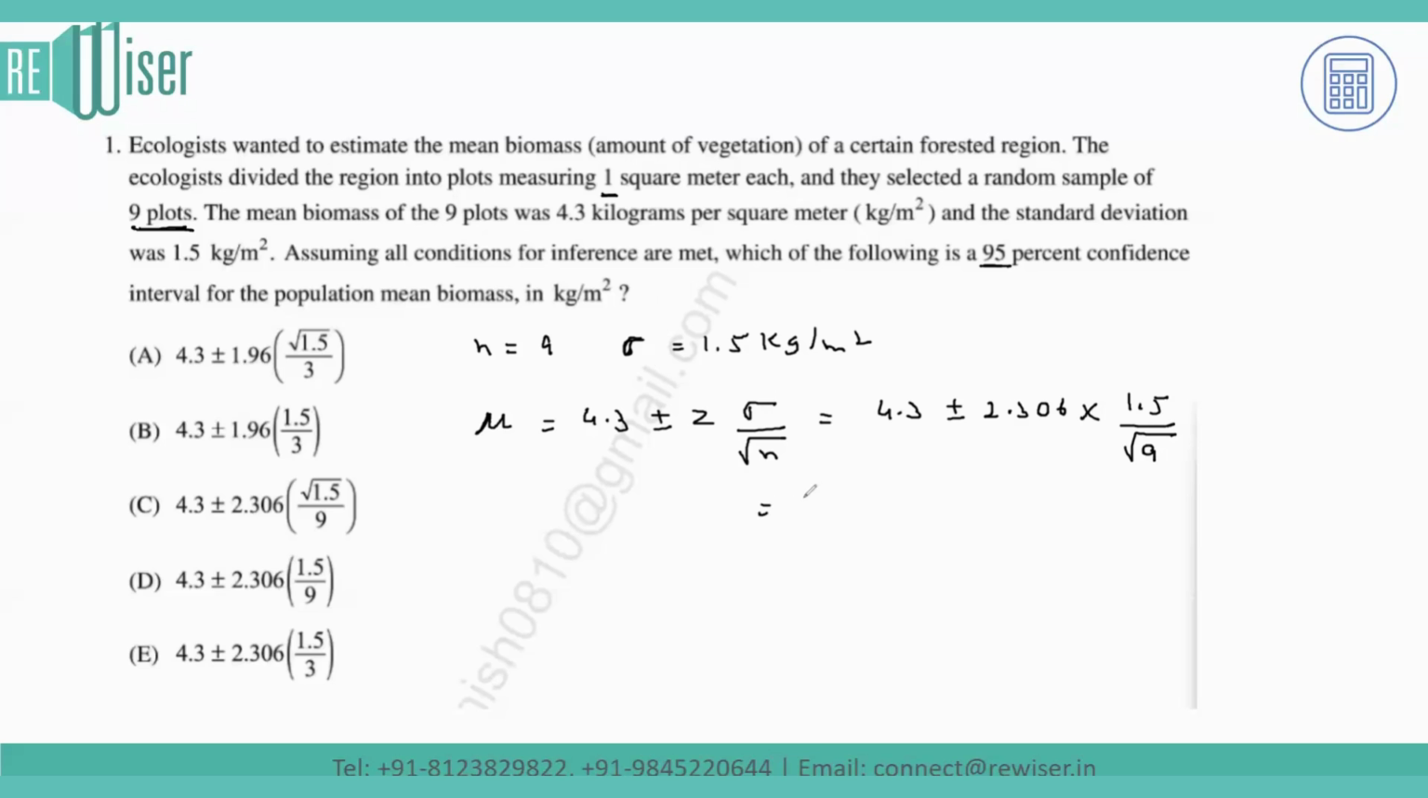So the answer that we got is 4.3 plus or minus 2.306 into 1.5 over 3. So E is the correct option for this question. Thank you, students.